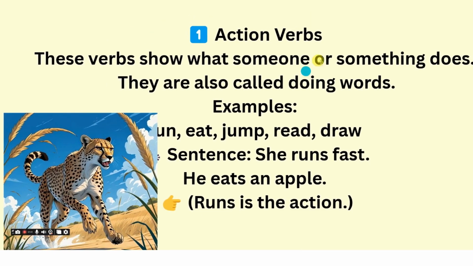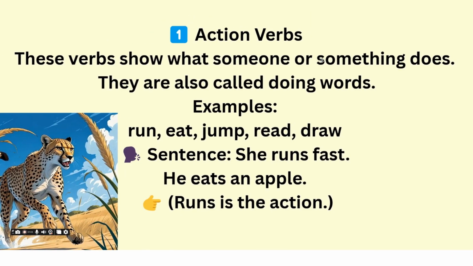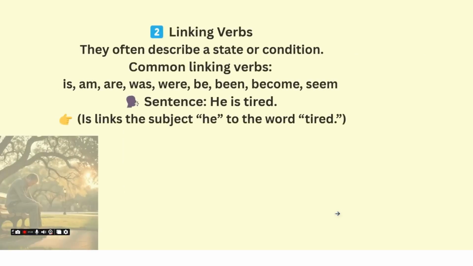So the first type is action verb. Action verbs tell us what someone or something does. They are also called doing verbs. Examples: run, eat, jump, read, draw. Sentences: She runs fast. He eats an apple. Here, runs and eats are actions. So these are action verbs.